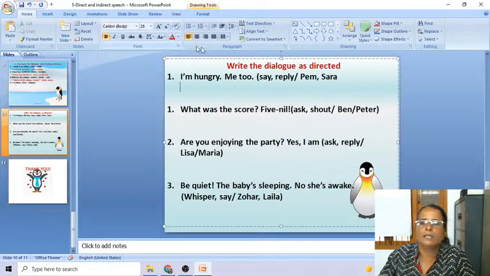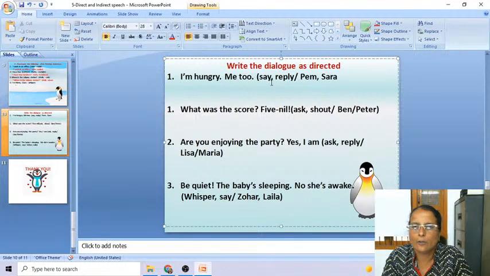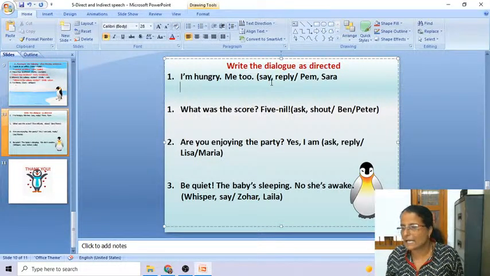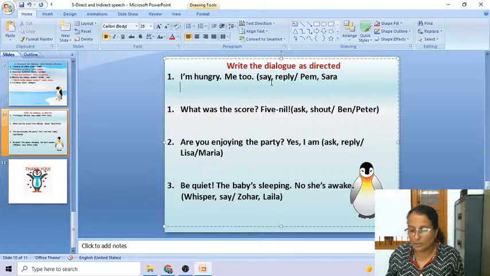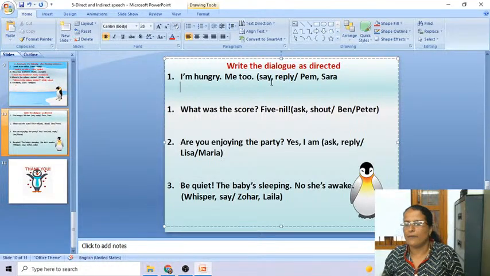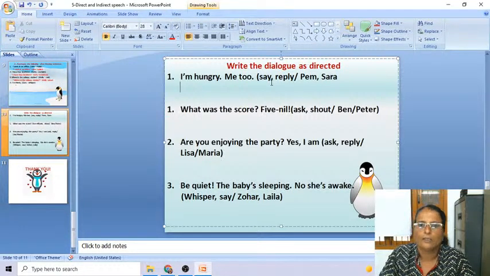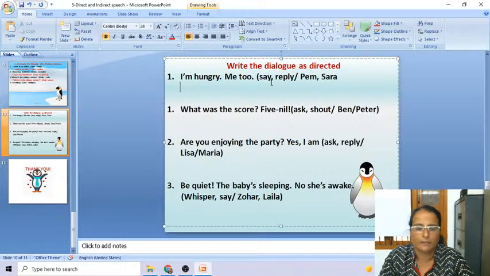What you have to do is, first of all, write the dialogue as directed. So in your textbook, what is the direction given to you? Write these mini dialogues as direct speech. It is given in indirect form. You have to make it into direct speech. Remember, new speaker, new line. Every new line you have to write a new speaker. That means only one dialogue. This is a conversation between two people, so in one line, one dialogue, next line, next dialogue. That's why two lines are given in your book.